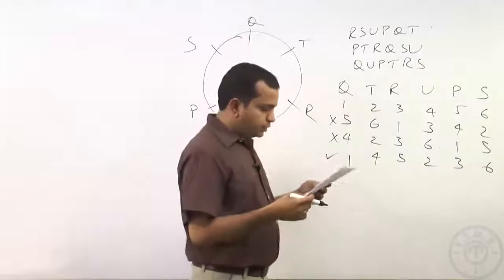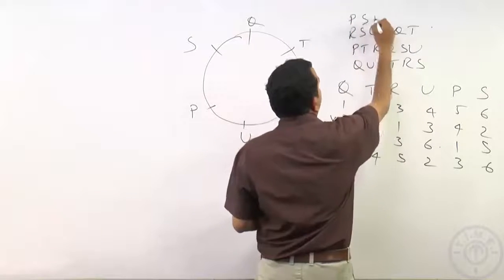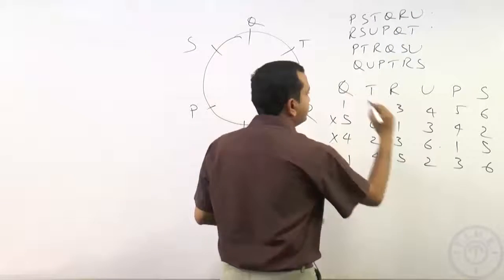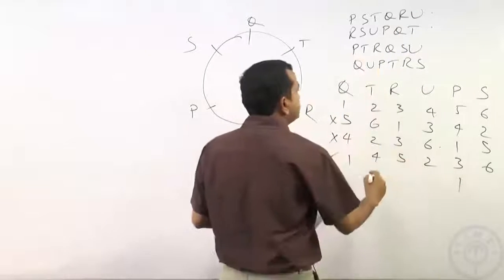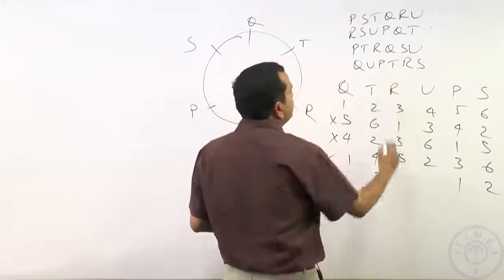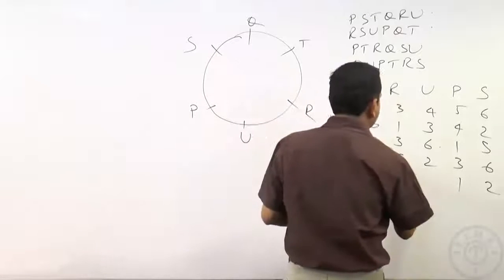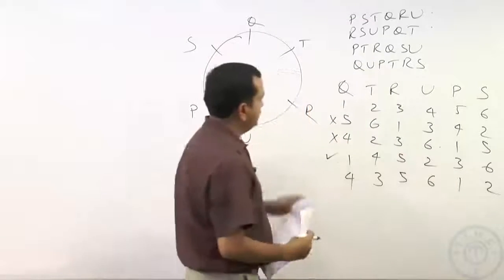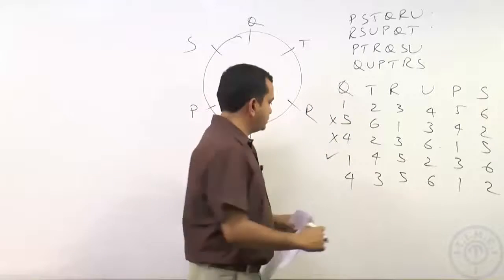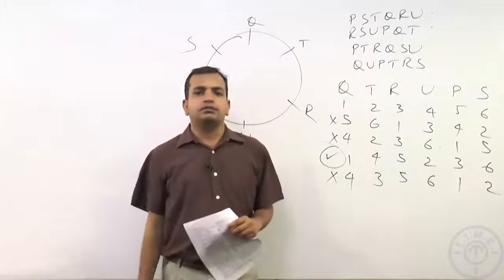However, let us check option D, P, S, T, Q, R, U. So, P is the first person, S is the second person, T is the third person, Q is the fourth person, R is the fifth person, and U is the sixth person. Straight away there is a violation, odd and even. So, this is also not a possible option, therefore, option C is the answer for this question.